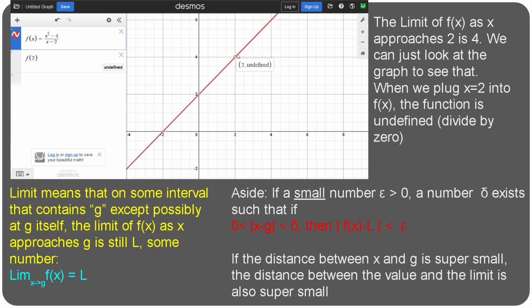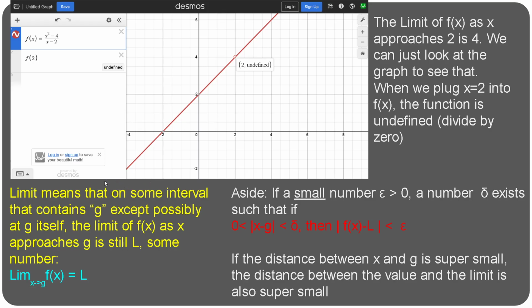In fact, if you look at it on Desmos, it looks like x equals 2 doesn't even have an issue. But it does. So you can say that the limit means that on some interval that contains a value g, except possibly g itself, the limit of f of x as x approaches g is still some value L. That's what a limit is.